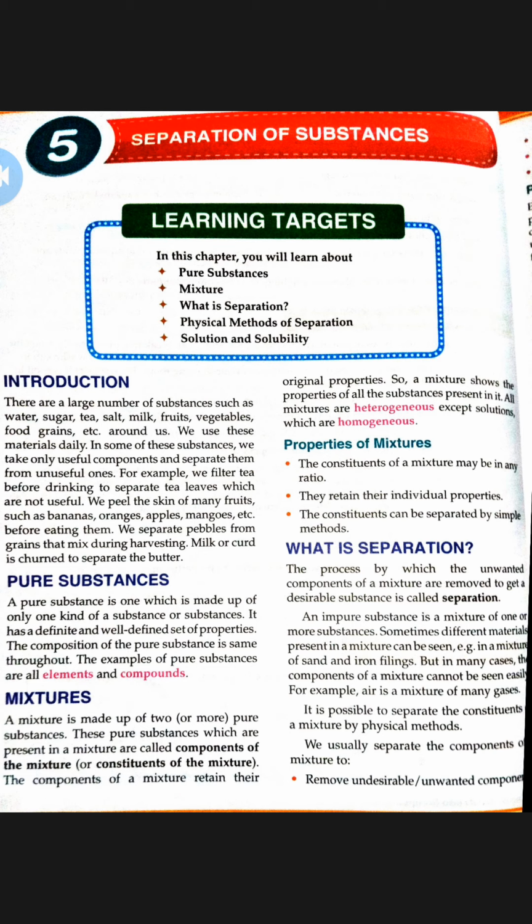In our day to day life we use these materials, but there are some substances in which we separate out the useful part and we remove the useless part. So, for example, we filter tea before drinking to separate tea leaves which are not useful.